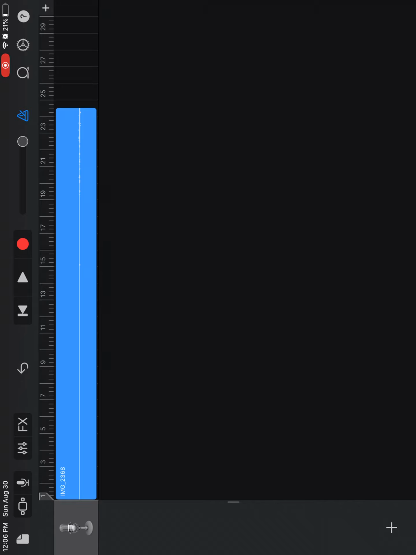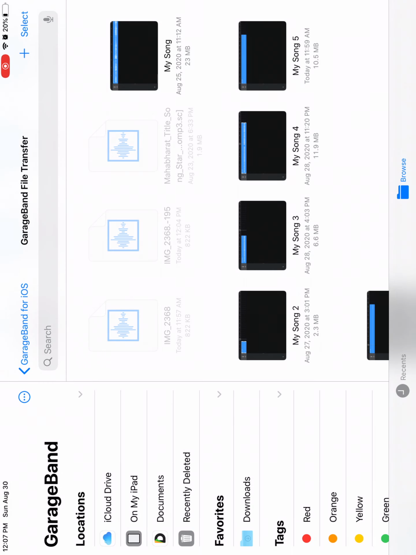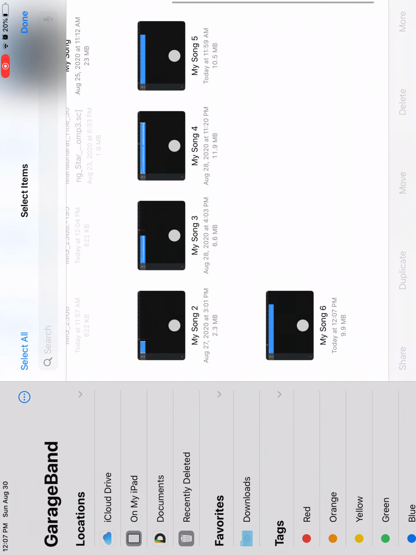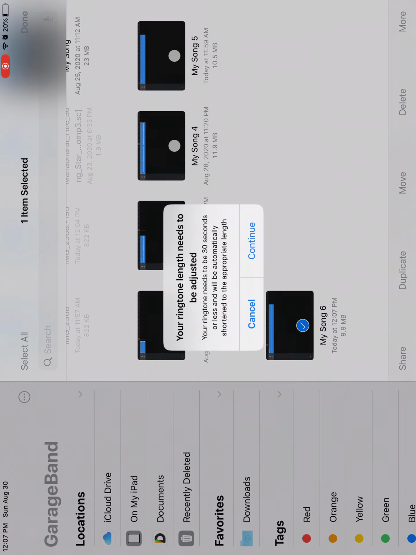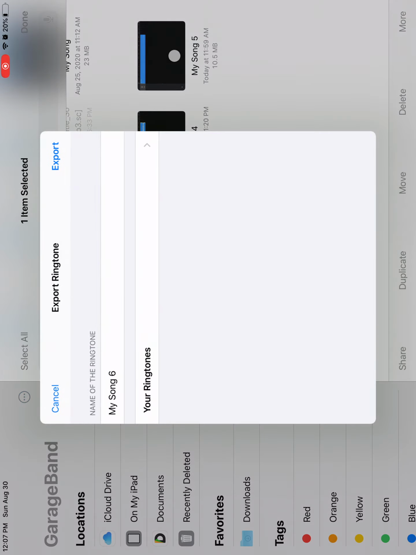And then make sure it's the right song, and take off the clicks if you want. So I'll do that, and I am done. Now click this page button right here where it saves. Now select that song and click share. You have 3 places where you can put it, so I'm going to click ringtone. And if this pops up, just click continue, because it'll automatically do what you need.